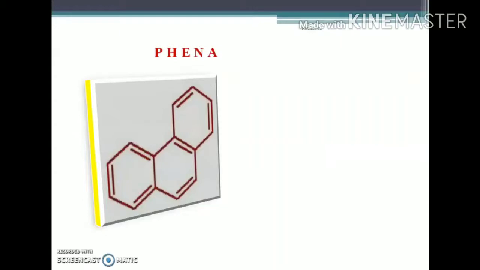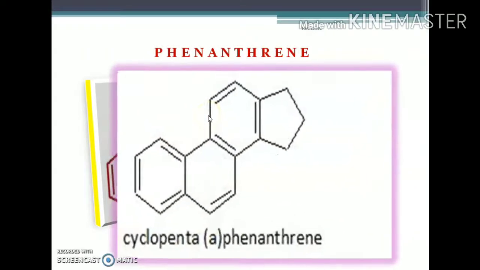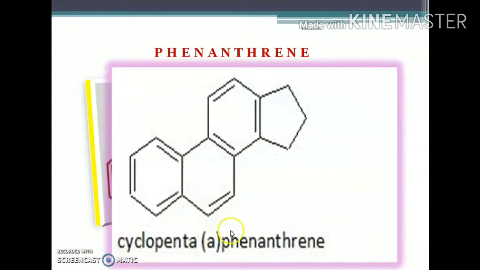Then, what you see on the screen is a phenanthrene ring system. This phenanthrene ring system is a non-linear tricyclic aromatic compound. And when a cyclopentane is attached to this point, you get cyclopentanophenanthrene ring. The small letter a in bracket indicates that the cyclopentane ring is attached at this particular point. This particular point is named A. This ring part is named B, and this forms the C.